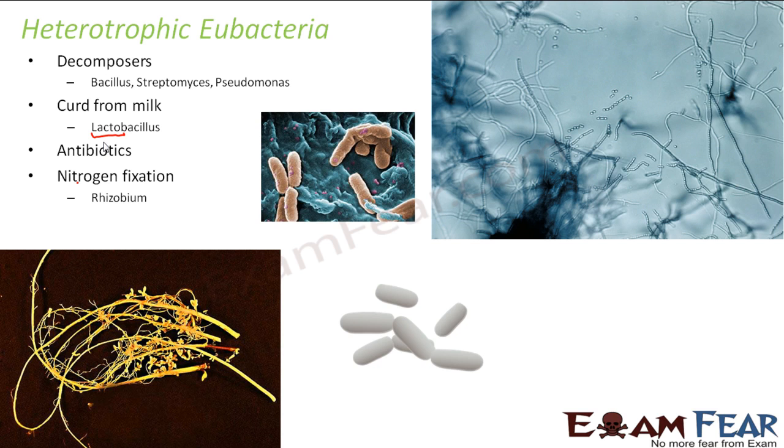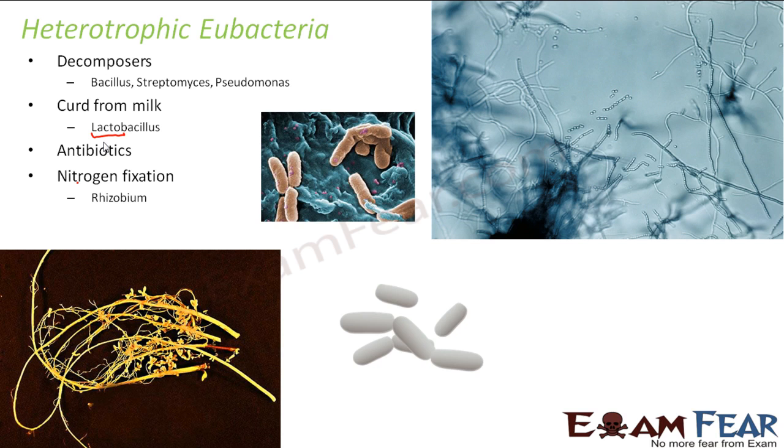Now these kind of heterotrophic bacteria, they are present in the legume plants. When I say legume plants, what kind of plants am I talking about? Plants like peas, soya beans, they all fall under the category of legumes. So in the roots of these plants are present these kind of symbiotic bacteria. I was talking about symbiosis, right? A kind of association where both the organisms are mutually benefited.